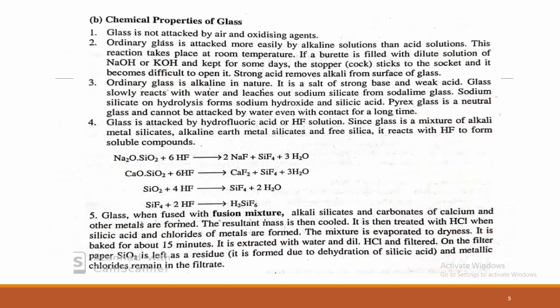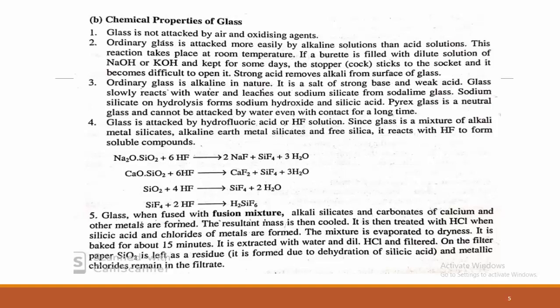Next we see the chemical properties of glass. What is meant by chemical property? It is where reactions can occur with respect to certain chemicals. Glass is not attacked by air and oxidizing agents. This is very important: it can never be attacked by these different chemical agents.